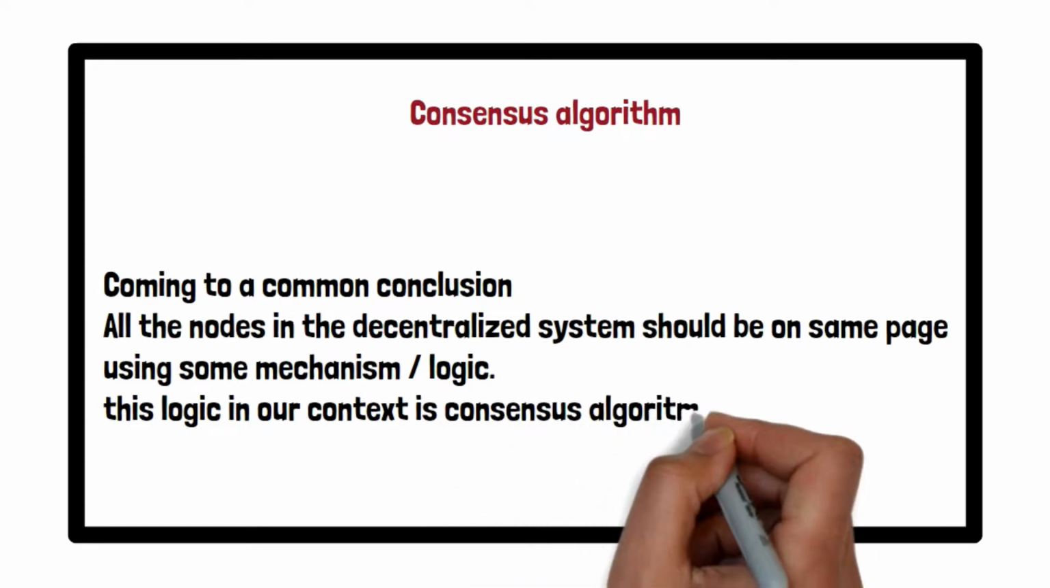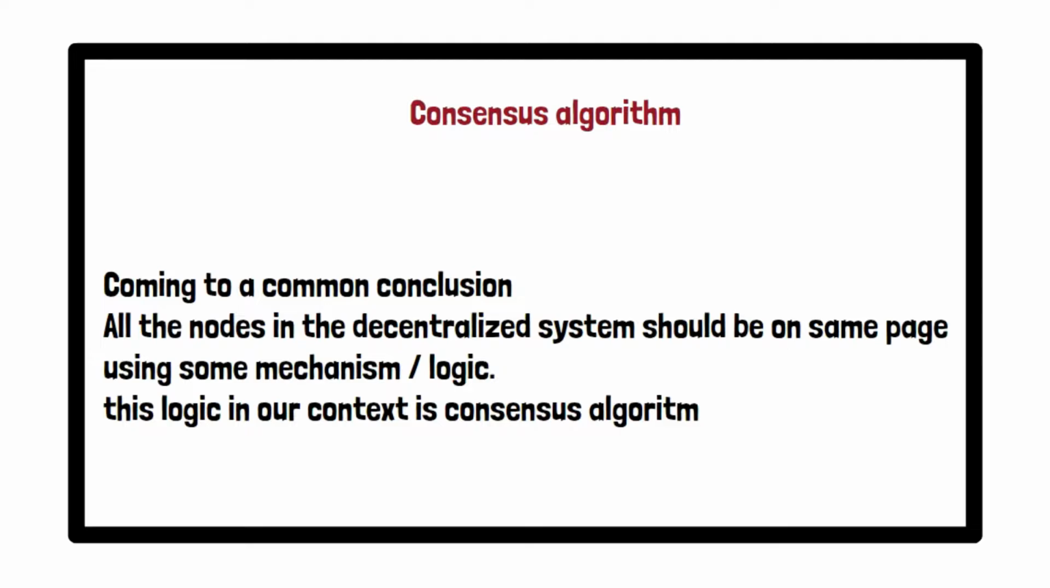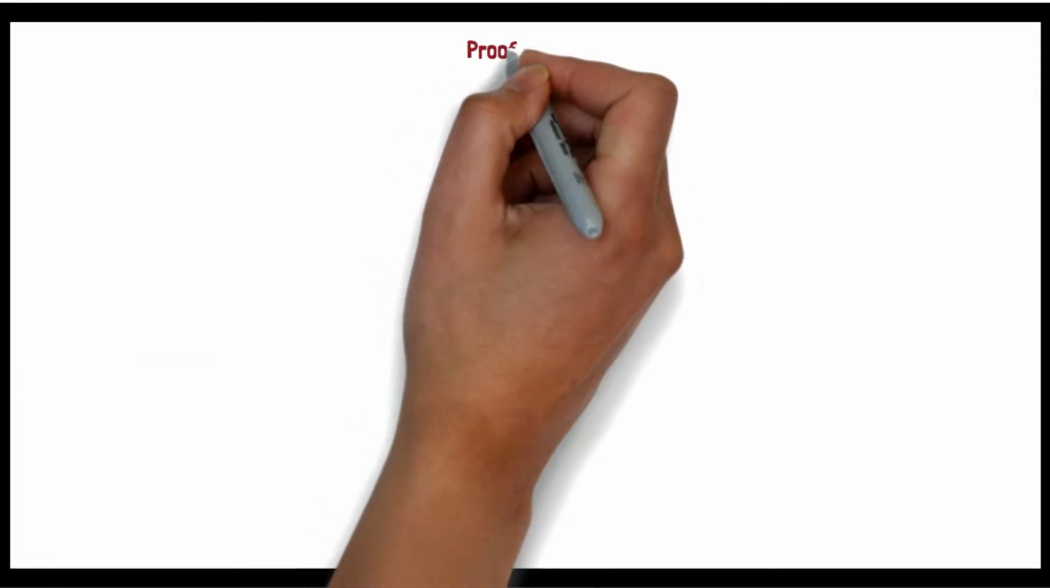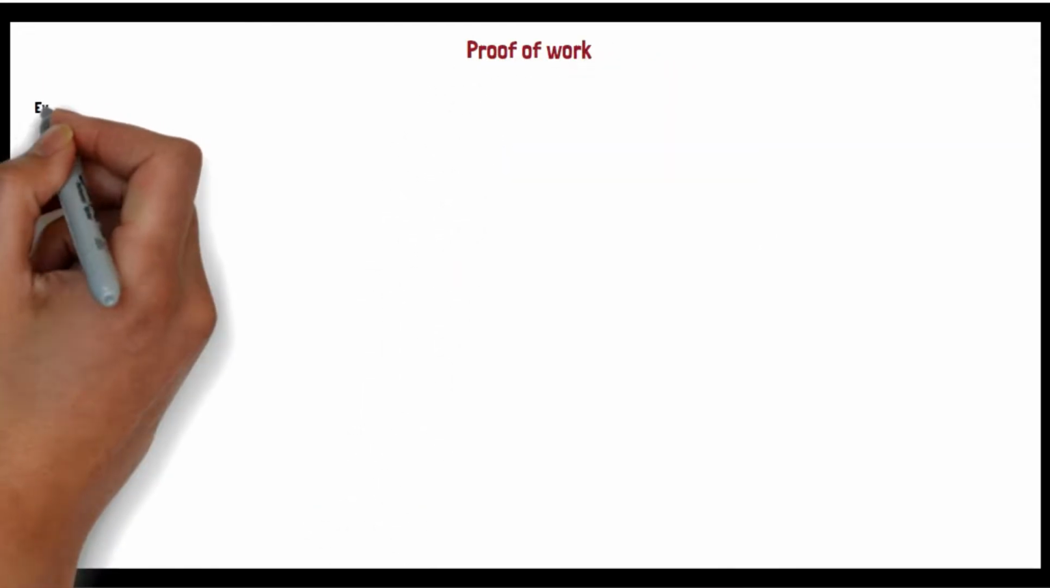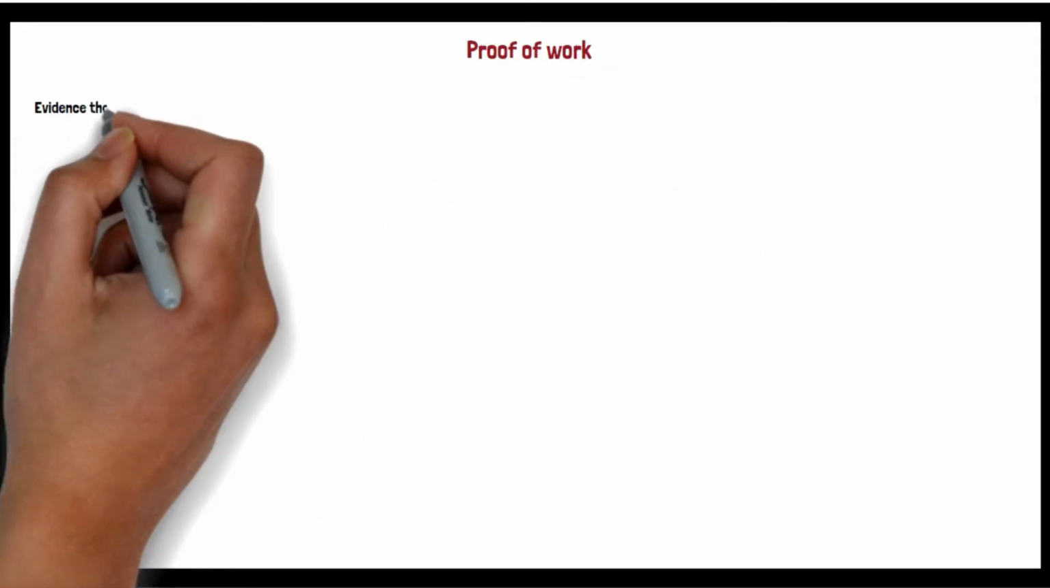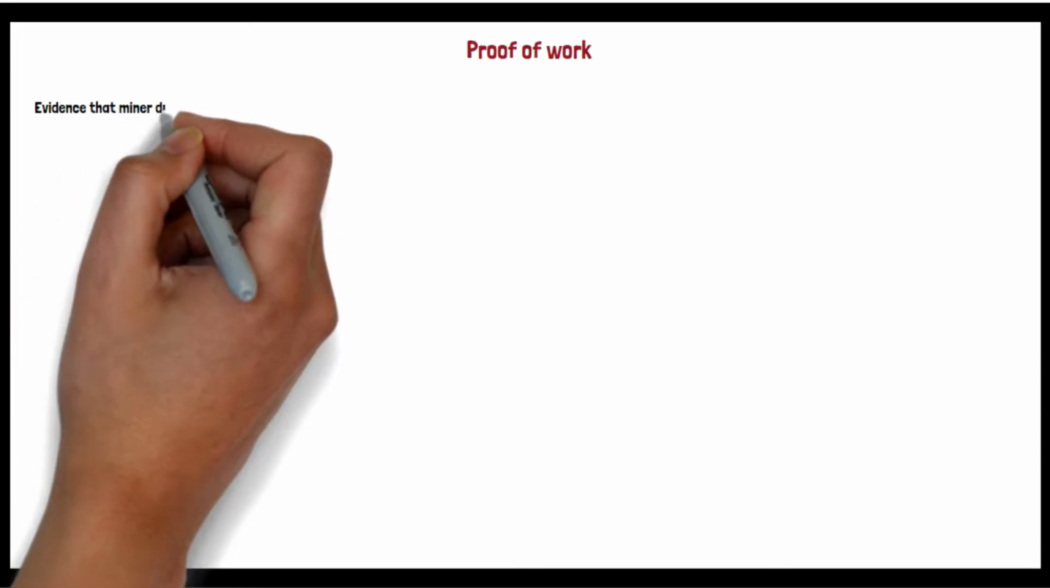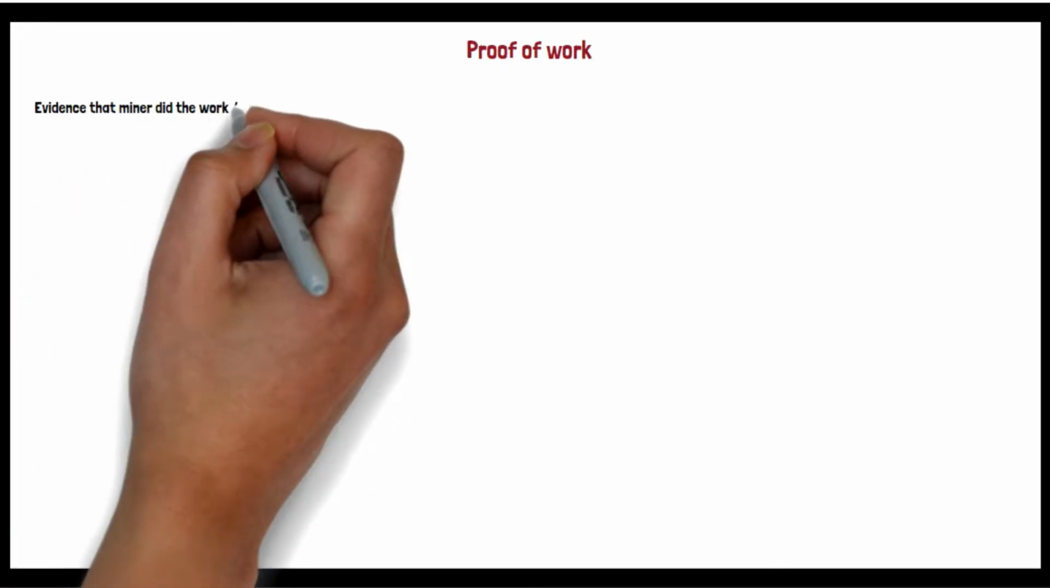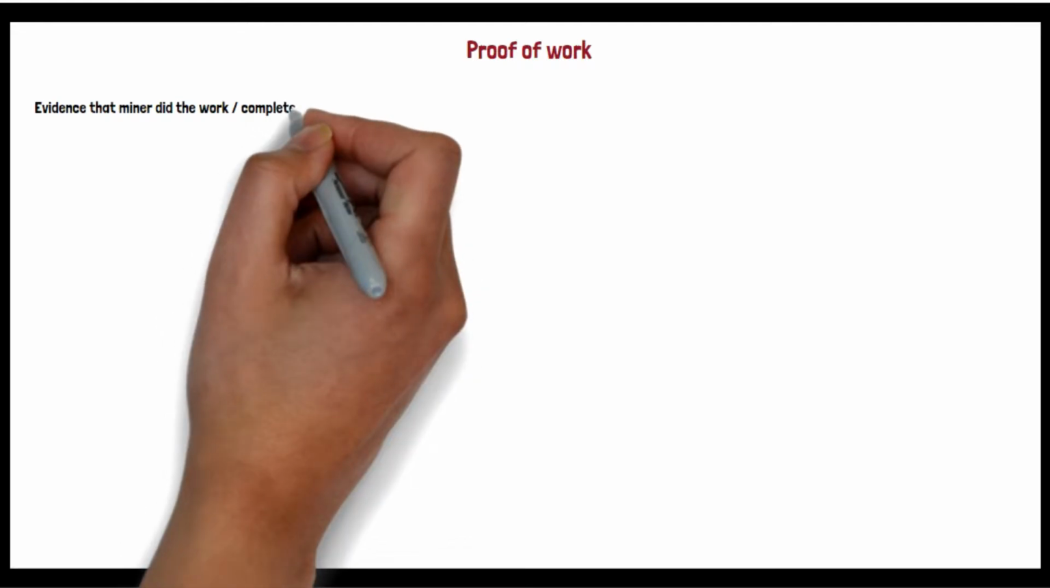So let's take one example of consensus algorithm, which is proof of work. Talking about proof of work, it basically means: show me the evidence that you have completed the work. Show me the evidence that you have actually done the work. Let's say you have not completed the work, but what is the proof that you started the work or you did something? The term itself is saying proof of work. Show me that proof that you completed the work.